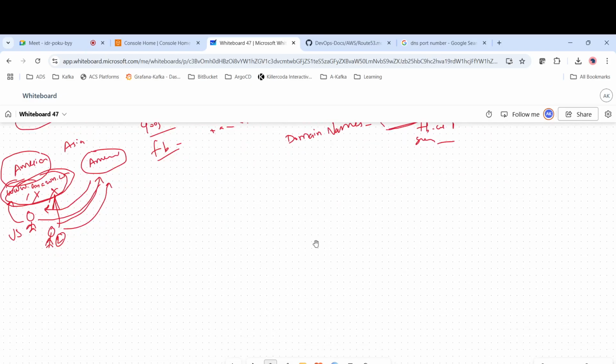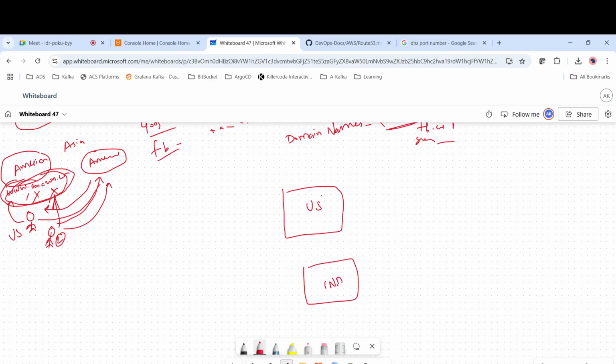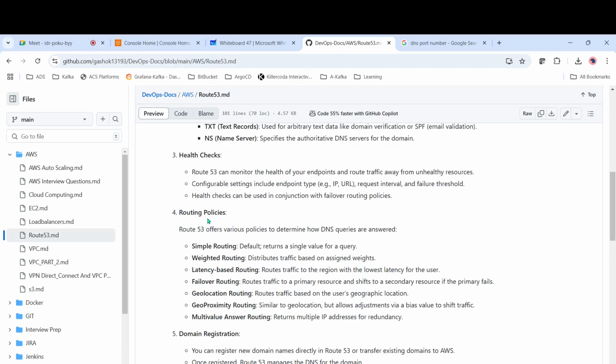For example, we have a server, this is US, and let's consider this is India. We have a user, and let's consider we have lots of users who try to access this. So how will the traffic go to the US and India? It will go to the US and India based on Route 53 rules. So these Route 53 policies include simple routing.